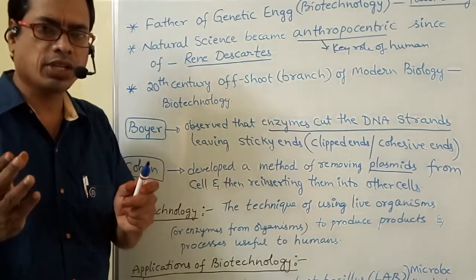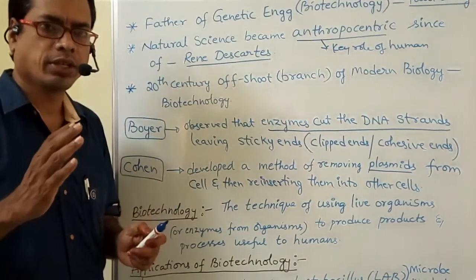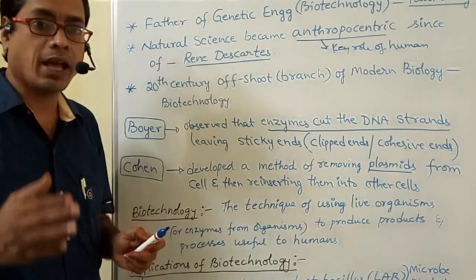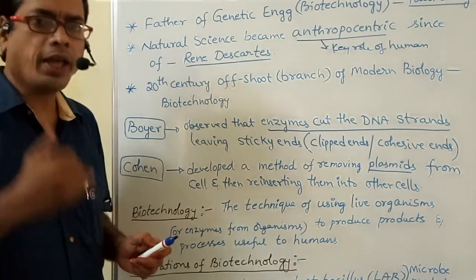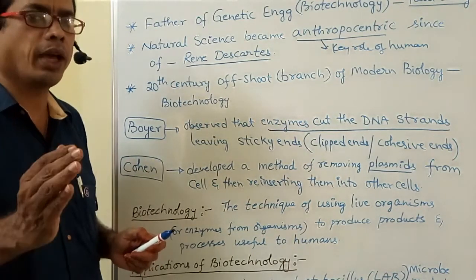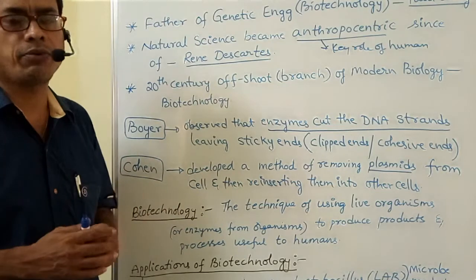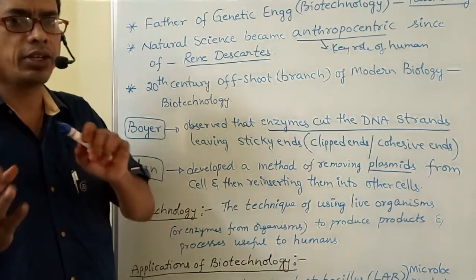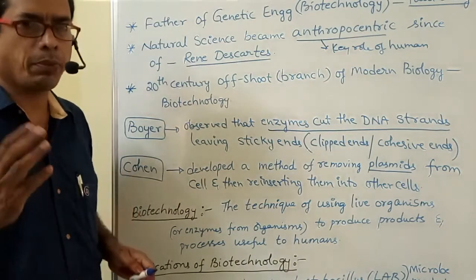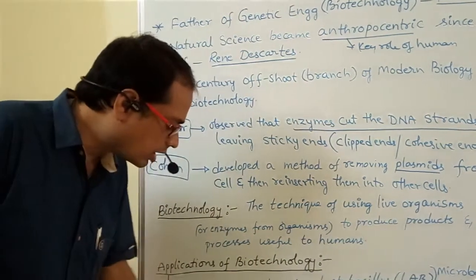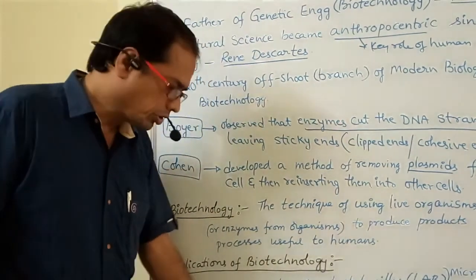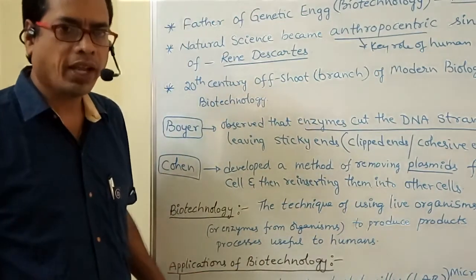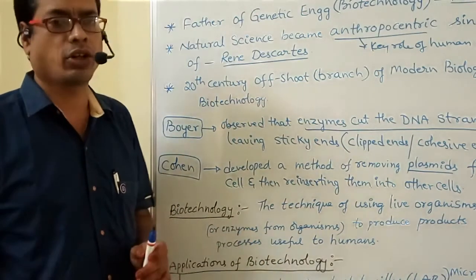If any gene is damaged, that damaged gene can be repaired by biotechnology. If some genes are defective, those defective genes can be corrected. These are all some applications of biotechnology.